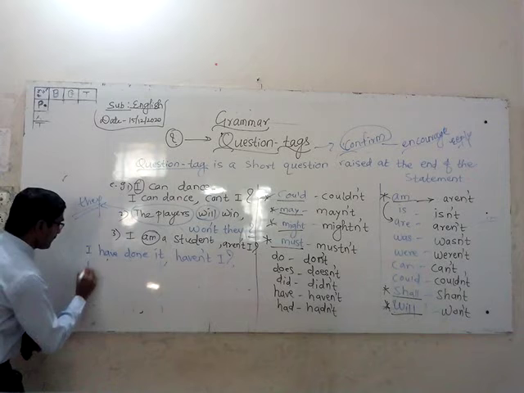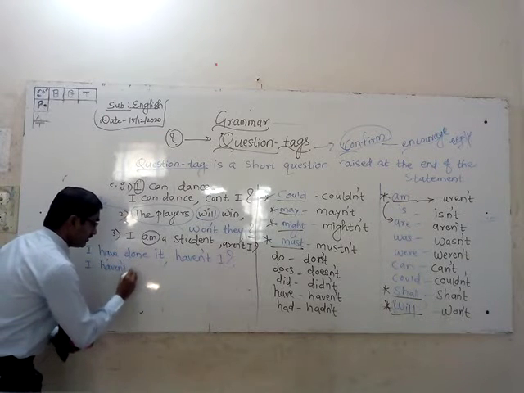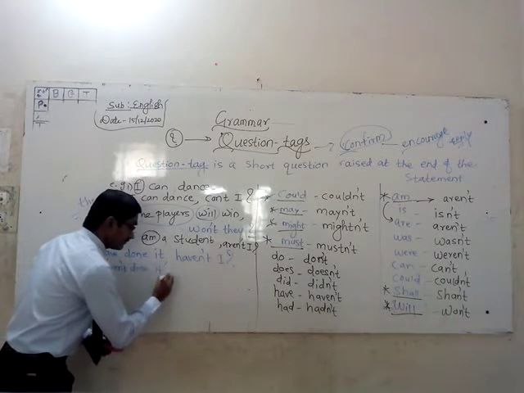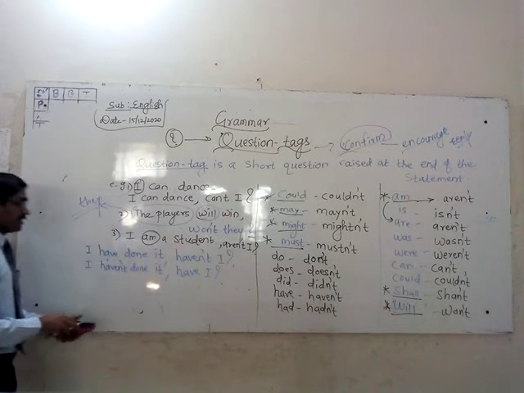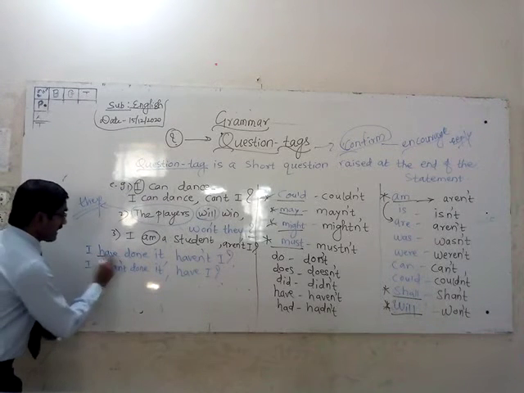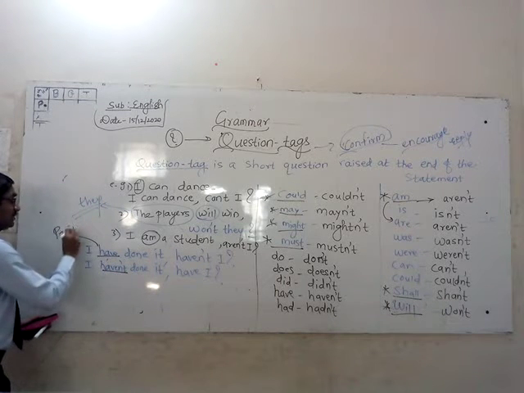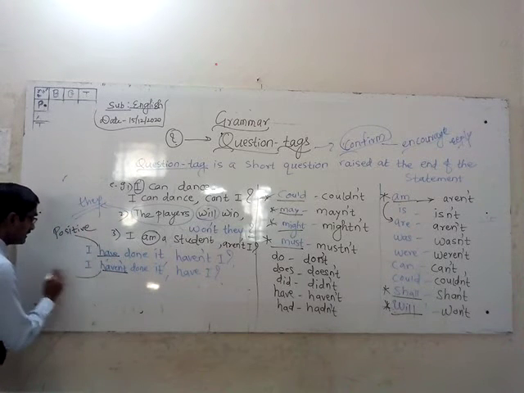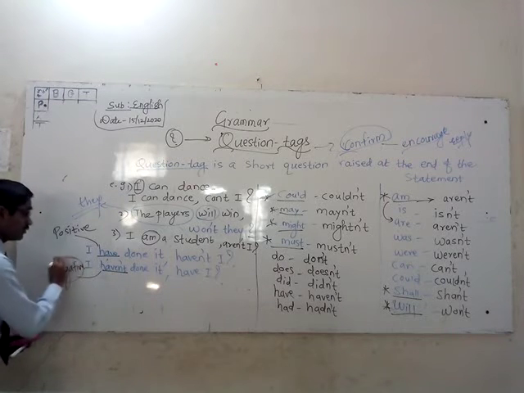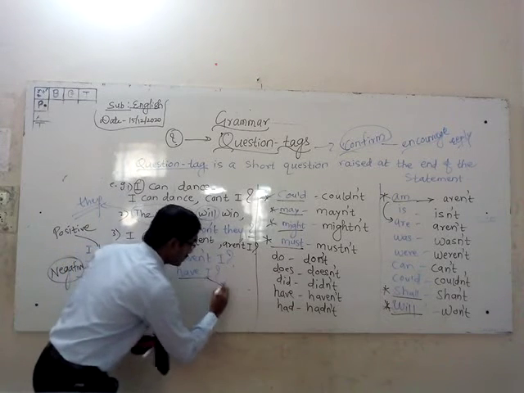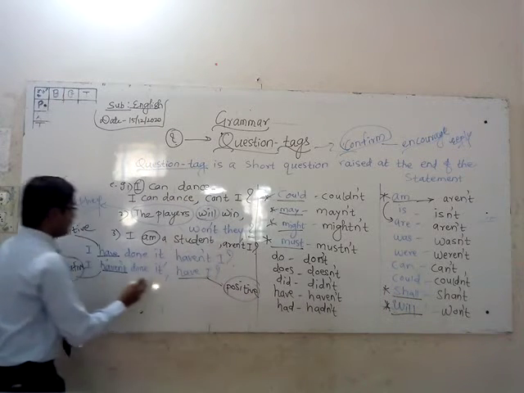If I take the example, I haven't done it, the tag will be have I? Why? You should understand, because here have is positive, and here haven't is negative. If the sentence is negative, the tag will be positive.